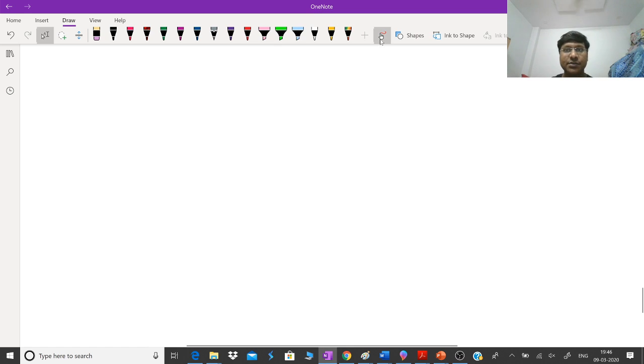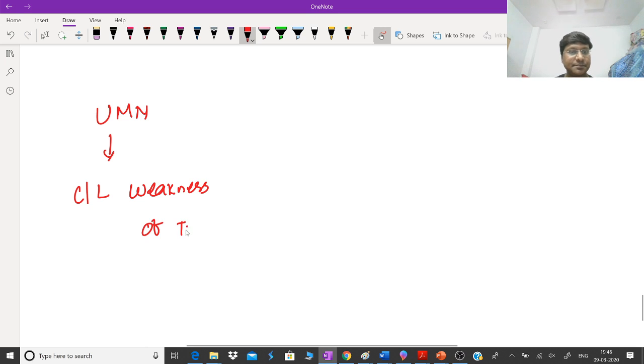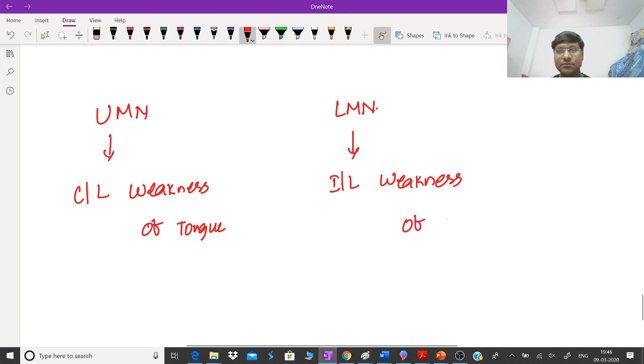If the lesion is in the upper motor neuron, there will be contralateral hemiparesis, contralateral weakness of the tongue. And if the lesion is in the lower motor neuron, they will have ipsilateral weakness of the tongue. So you should not get confused.